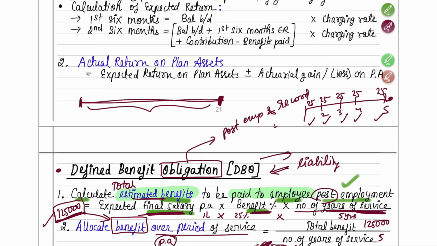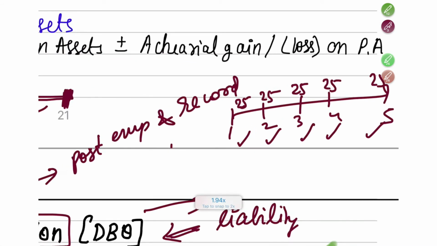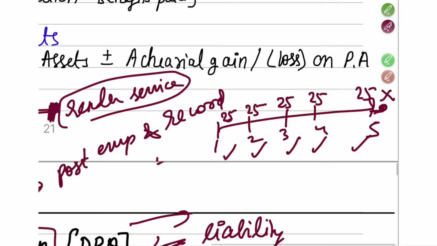Let's take it as at fifth year end. So here in our standard they'll tell you that as and when the employee is going to render the service, you have to book that expense in your books. So you should not wait until the time you pay. Every year, as and when he is going to render that service, the benefit related to that service, you have to record it in your books. That's what we read in the starting. So 25,000 related expense you have to record in year one itself, at the year one end.